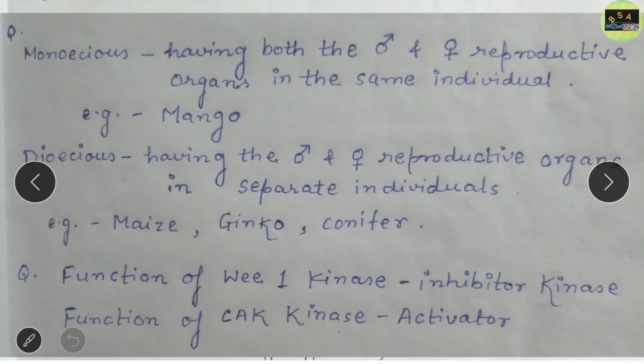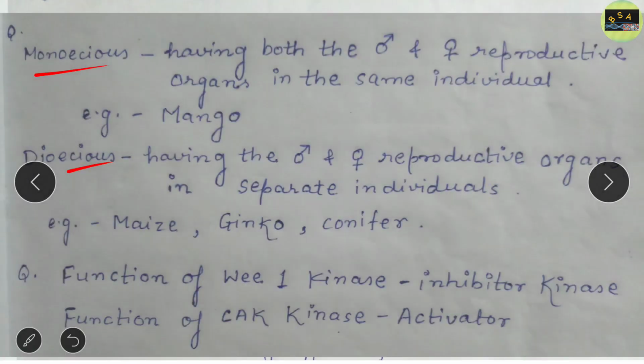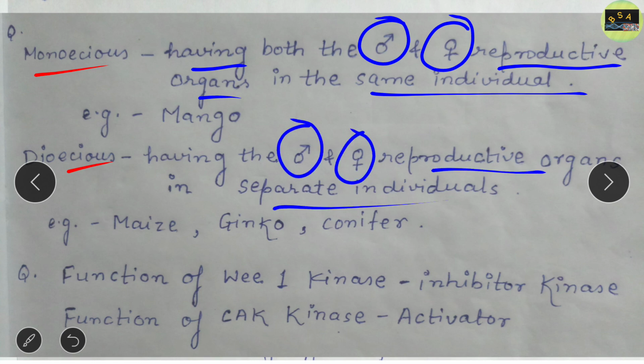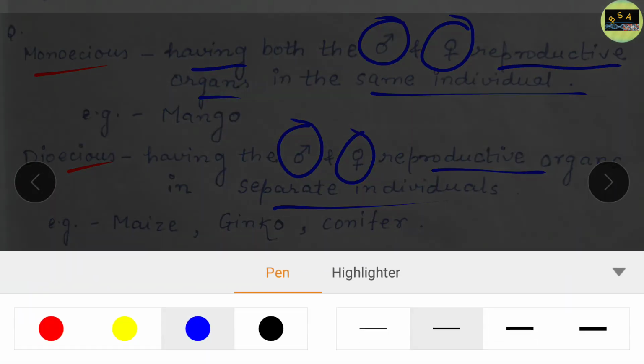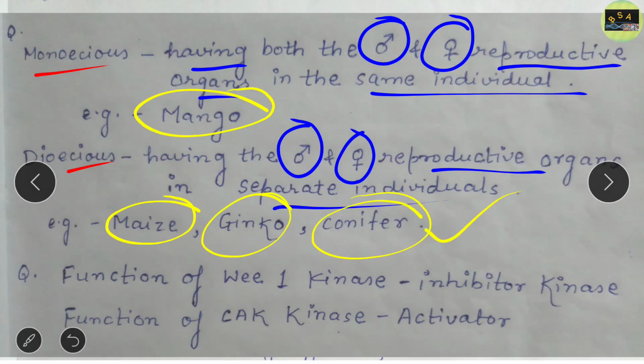Now the next question is from monoecious and dioecious plants. First of all, you should know what monoecious and dioecious mean, and in this question you have to arrange the given names according to whether they belong to monoecious or dioecious. Monoecious means having both male and female reproductive organs in the same individual. When the male and female organs are present in separate individuals, it is known as dioecious. Clear? And the monoecious will be mango, and dioecious will be maize, ginkgo and conifer. So this is the correct combination.